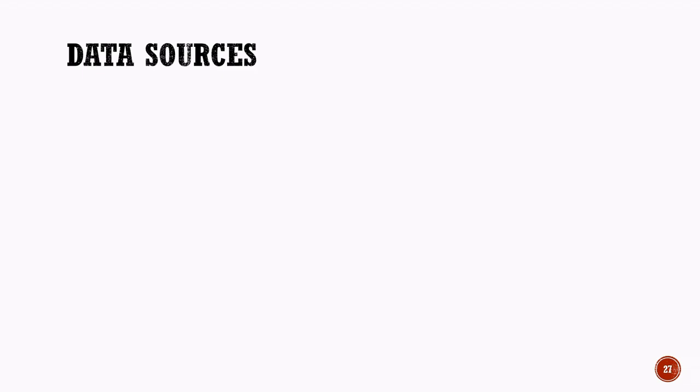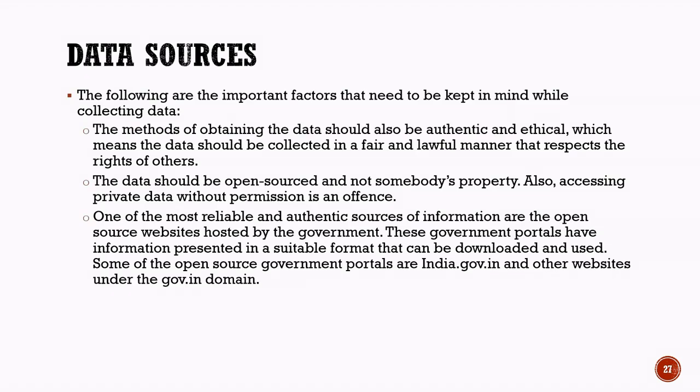Ethical use of data sources. While collecting data for artificial intelligence projects, it is very important to follow proper rules and ethical practices. Data should always be collected in a fair, lawful, and responsible manner. The methods used to obtain data must respect the privacy and rights of individuals. AI developers should ensure that the data collection process is authentic and ethical. This means data should not be collected through illegal or harmful methods.